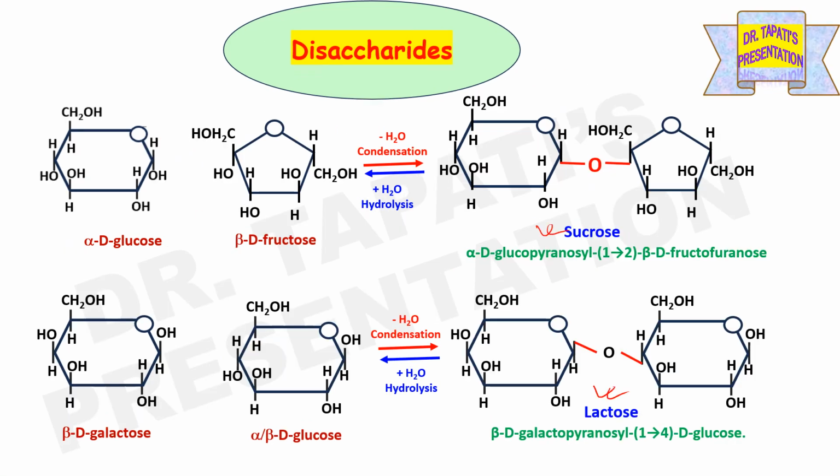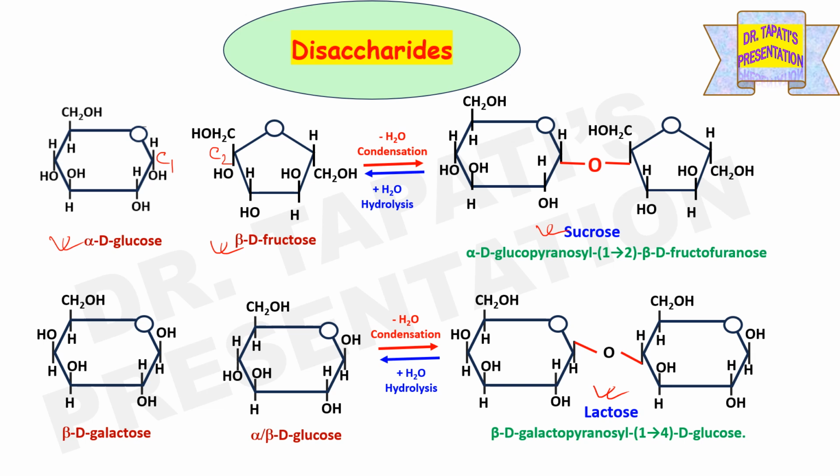Sucrose and lactose are also disaccharides. Sucrose is composed of alpha D glucose and beta D fructose. Alpha D glucose C1 carbon is making glycosidic linkage with C2 carbon of beta D fructose. Therefore, sucrose is also known as alpha D glucopyranosyl 1,2 beta D fructofuranose. So in this case, glucose is in pyranose structure, whereas fructose is in furanose structure.